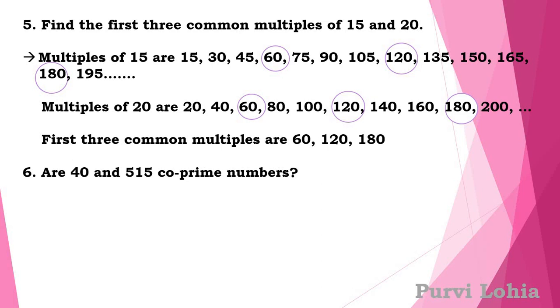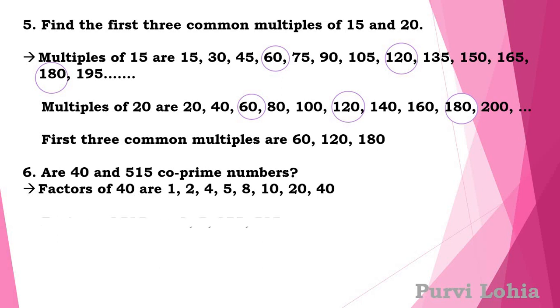Next question, are 40 and 515 co-prime numbers? In this case again you have to write the factors of both the numbers. Factors of 40 are 1, 2, 4, 5, 8, 10, 20, 40, and factors of 515 are 1, 5, 103 and 515.